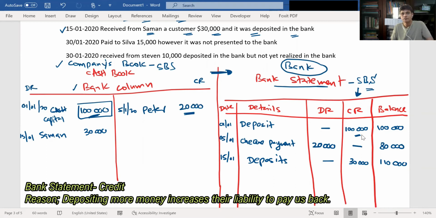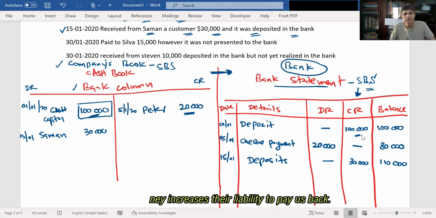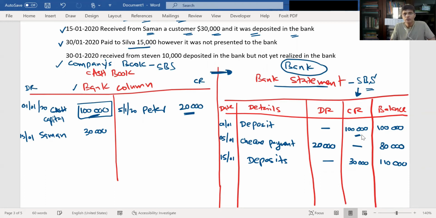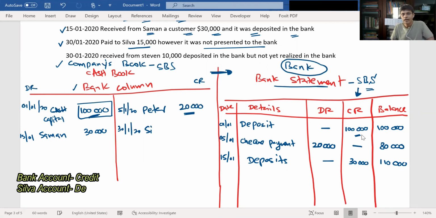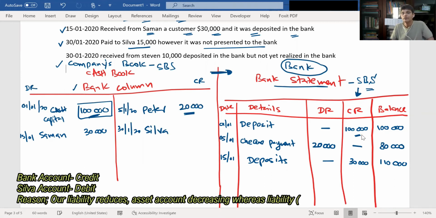Now, on 30th January 2020, paid to Silva 15,000. However, it was not presented to the bank. Now what happened? The SBS company issued a check worth 15,000 to their creditor Silva. So when they issue it, what will the accountant do? He has to credit your bank account, right? 15,000.